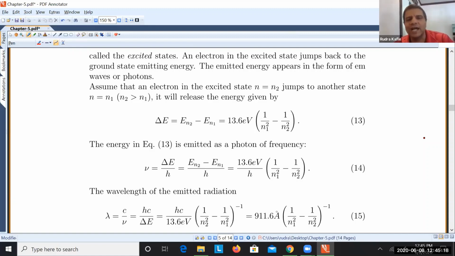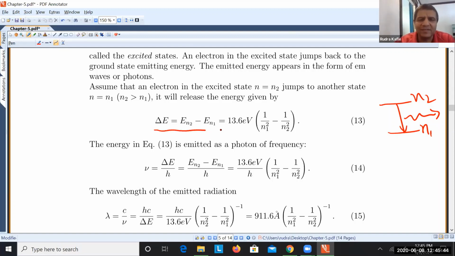Now, what our interest is, we would like to calculate the energy radiated, right? Because we want to see how light comes out, or how energy comes out. So when an electron in the excited state jumps, suppose this is the excited state and this is the ground state. Let's say this is the N1 state, this is the N2 state. So it jumps from the excited state to the ground state. So it emits energy in the form of a photon, in the form of visible light or other kind of light.